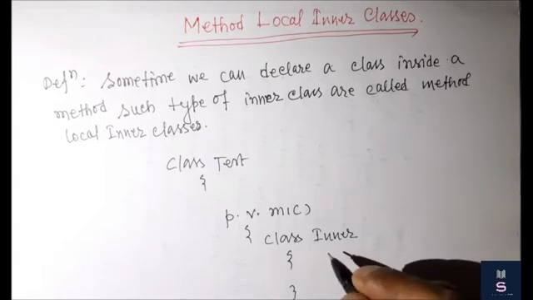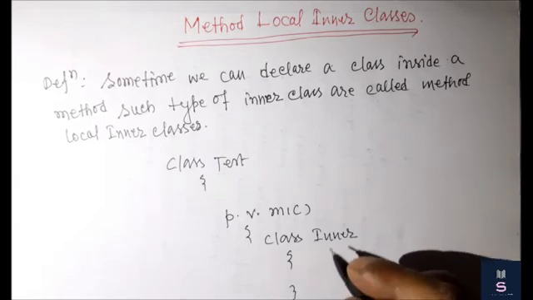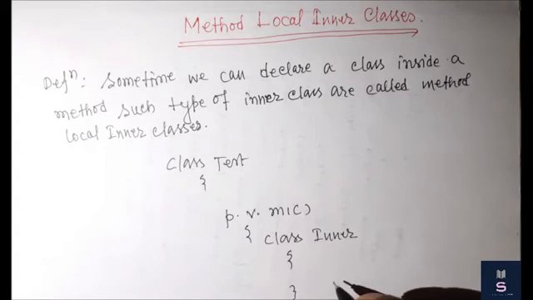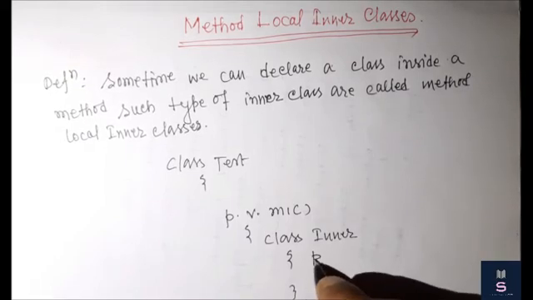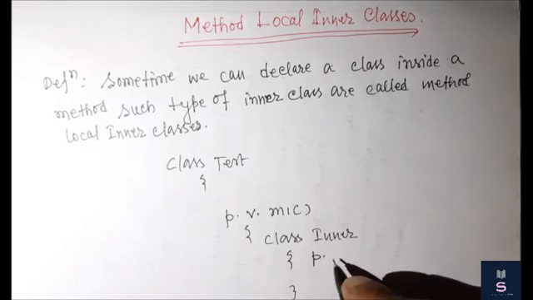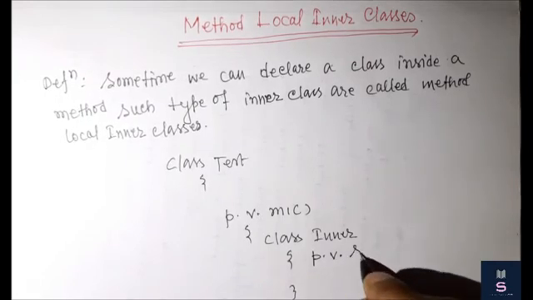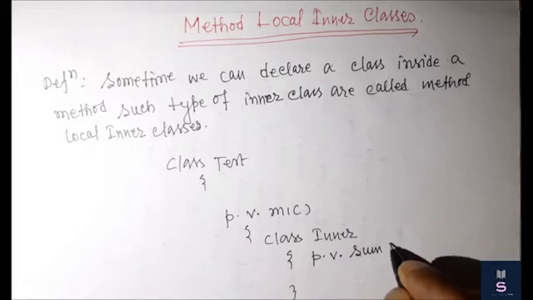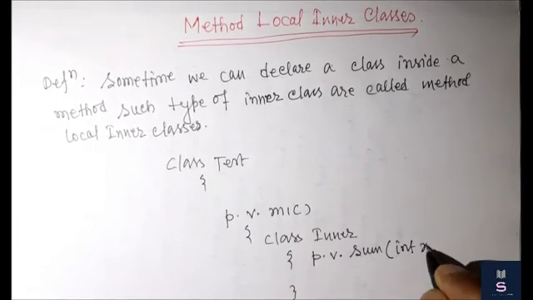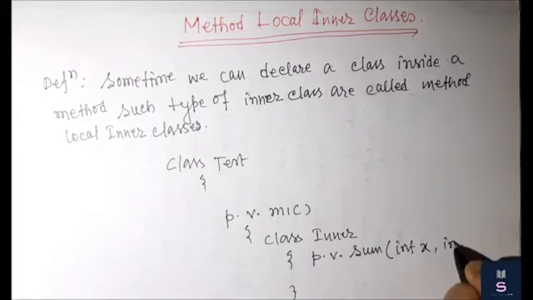Suppose I have a function, and the name of the function is, for example, sum. After that I will explain why I am writing it here. Public void sum, and it takes two variables, int x, int y.